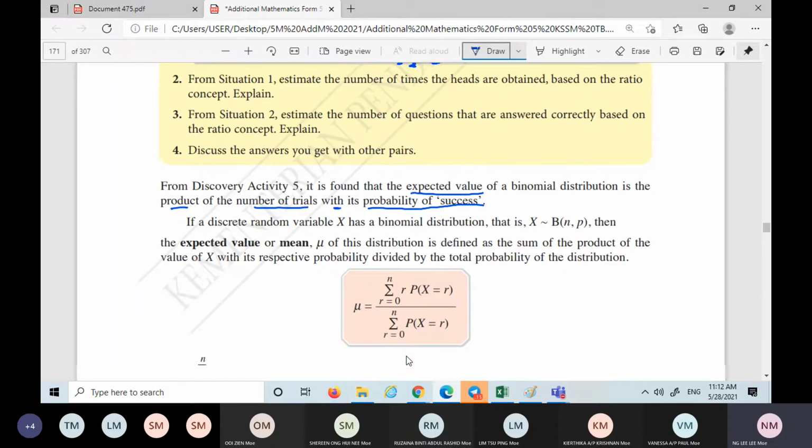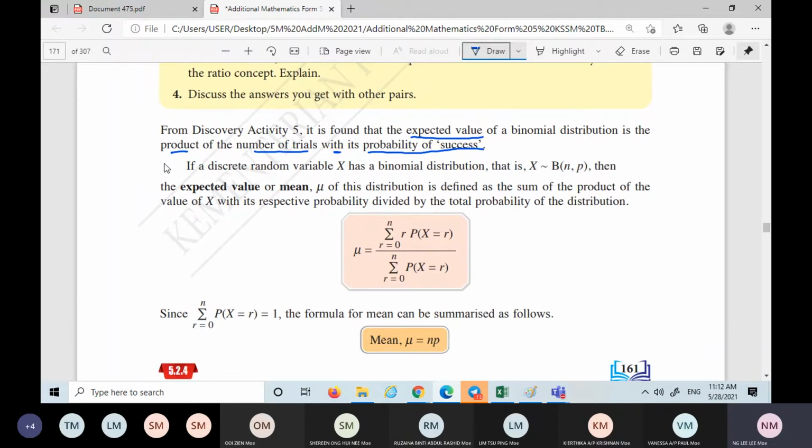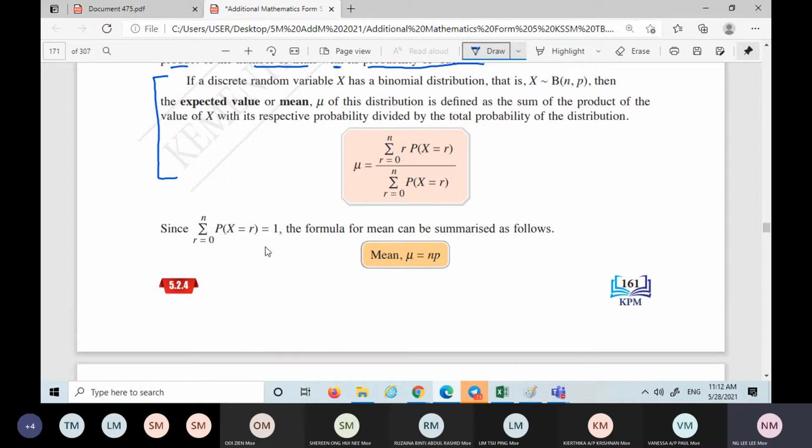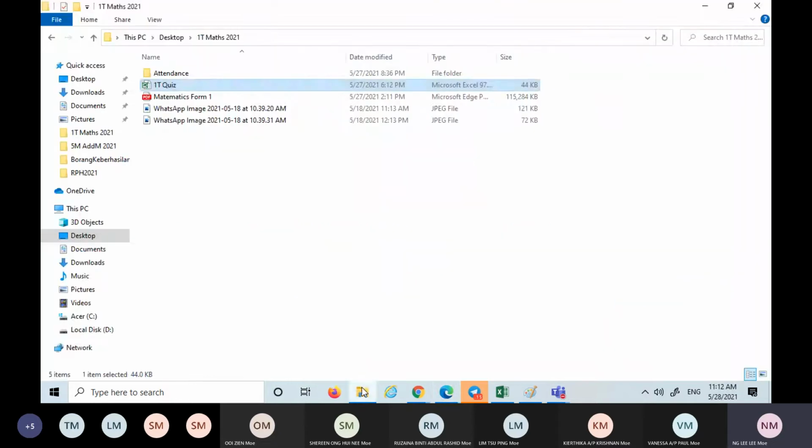So you have this formula. This one I don't want to go through, it is very complicated. So this is the formula: mean is equal to n times p. I'm not sure whether you need to memorize this or not. Let us see the formula list.